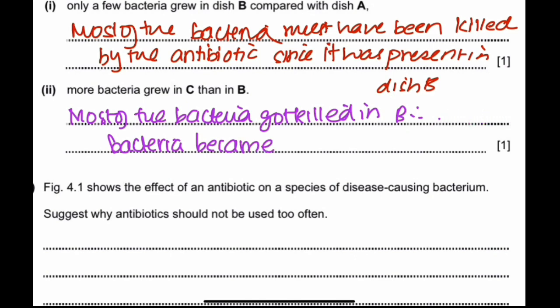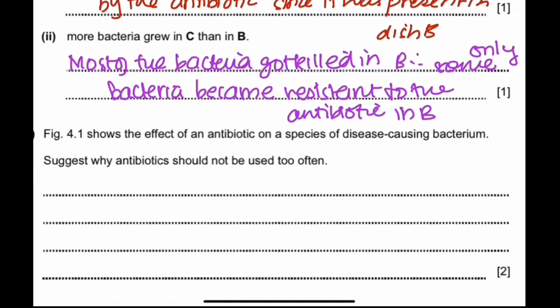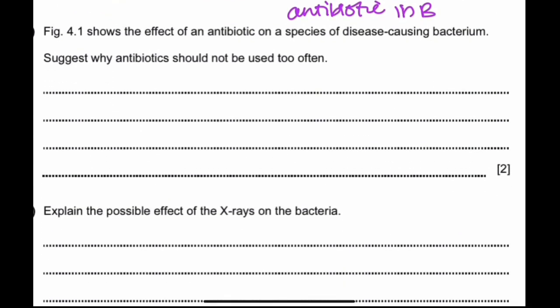Actually instead of few I would say only some bacteria became resistant to the antibiotic in B, compared to C, which was more. Alright, moving to the next question.